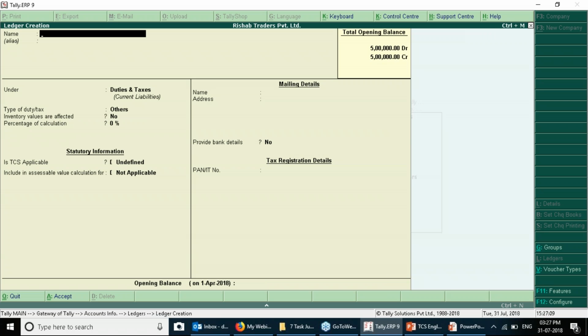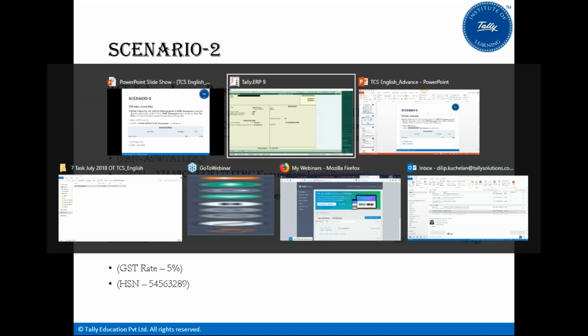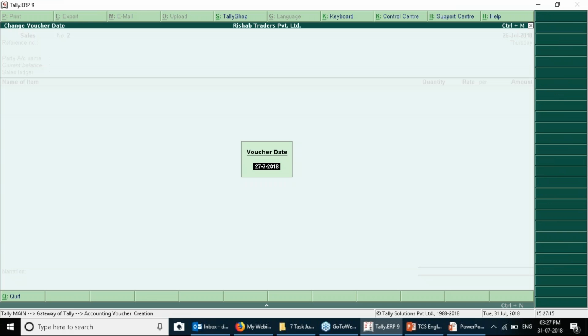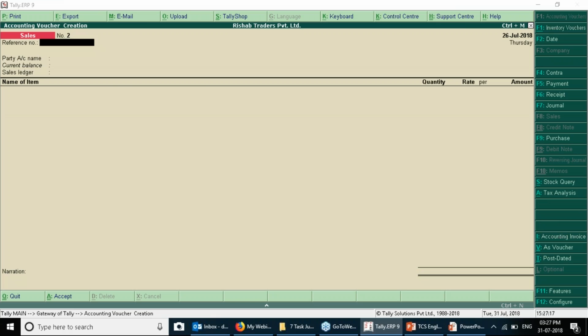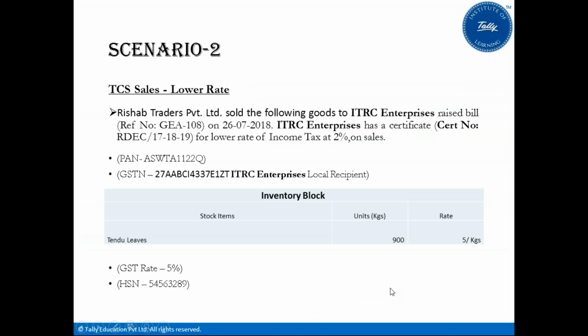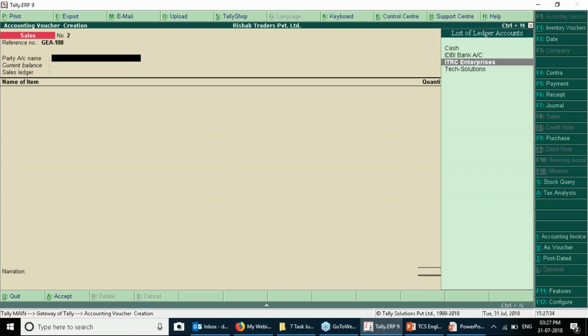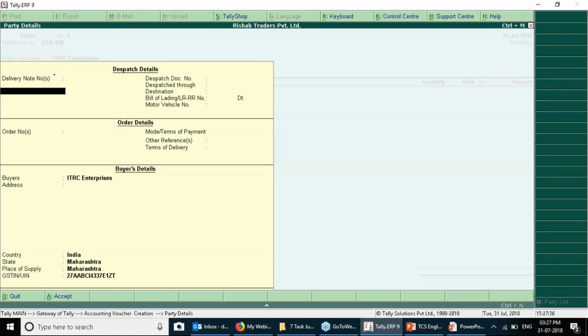So after creating the appropriate ledgers, let us go in Gateway of Tally, accounting voucher, and pass this entry on 27th. Let us see, the 26th. The date is 26, having the reference number. So ITRC Enterprises.